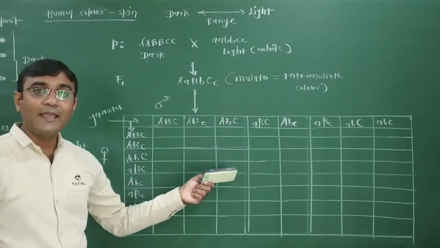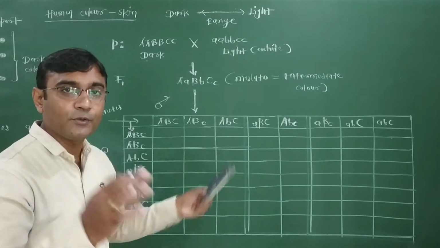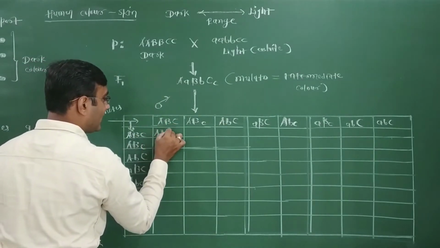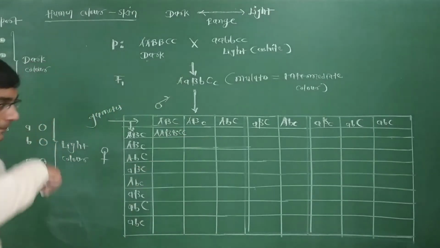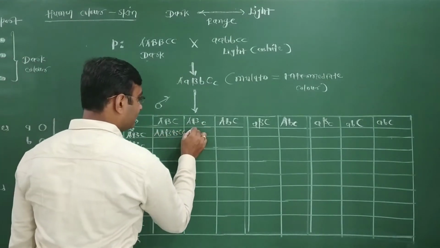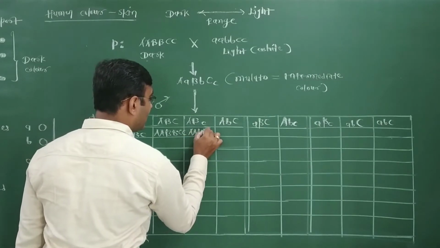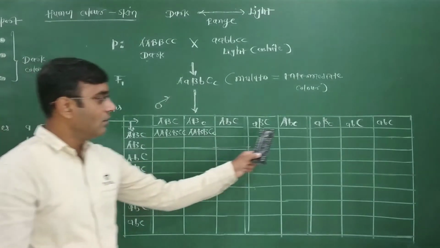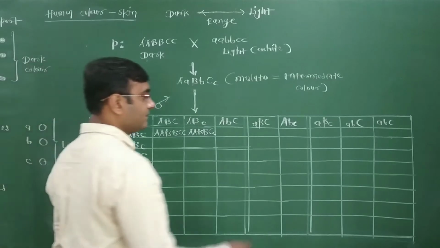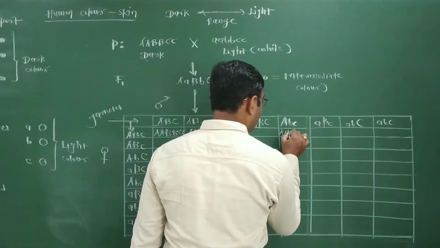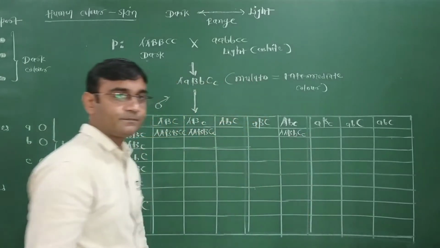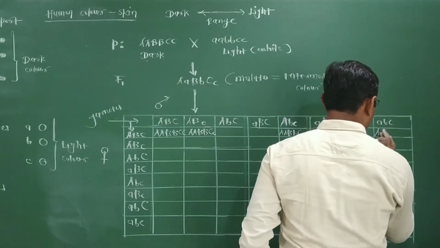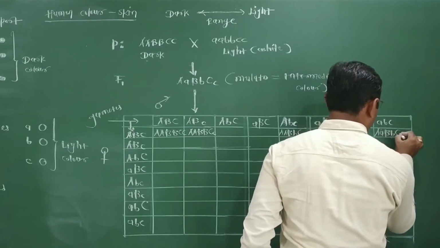You have to fill every square. I just fill in a few. For example, the first type of gamete fertilized with the first one: all capital. Second with first: capital, capital, capital, capital, capital, small. Fifth with the first: capital, capital, capital, small, capital, small. First with the last: capital, small, capital, small, capital, small.